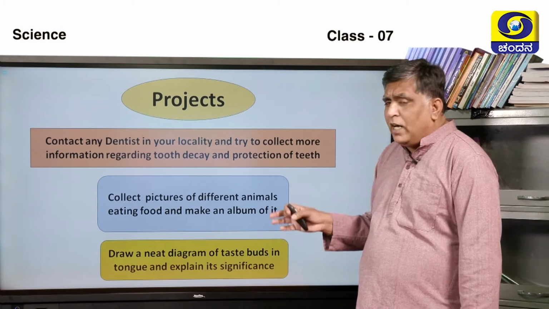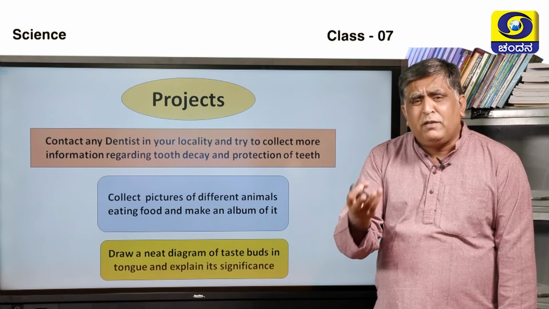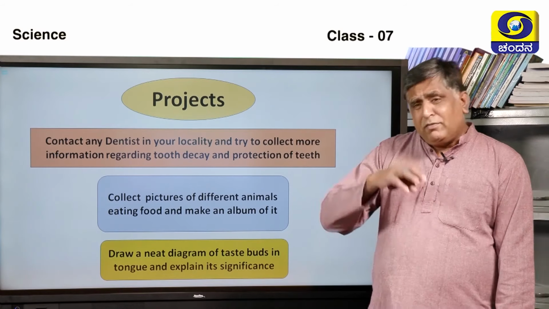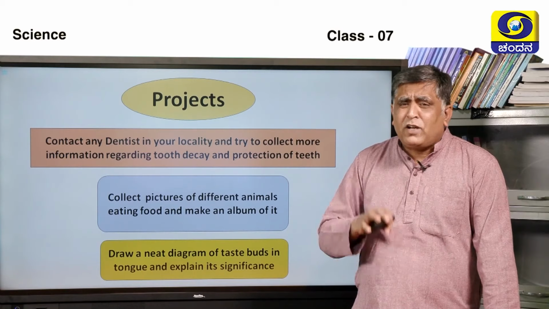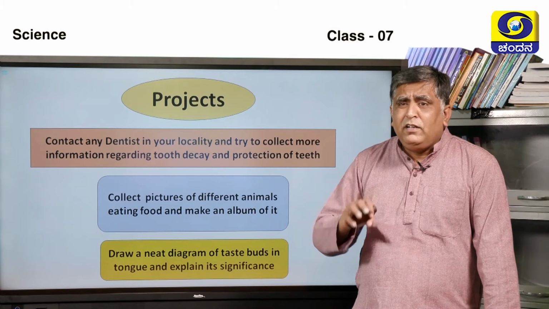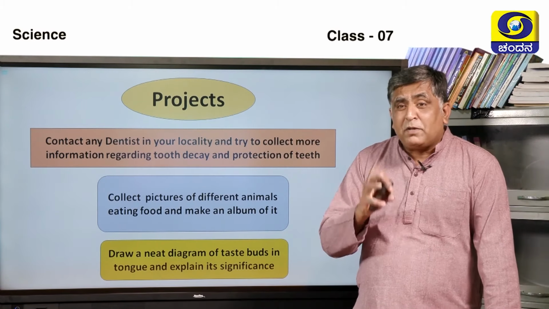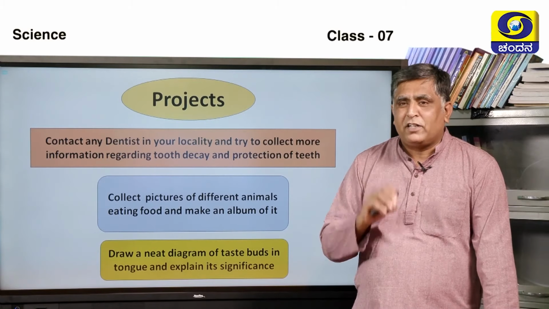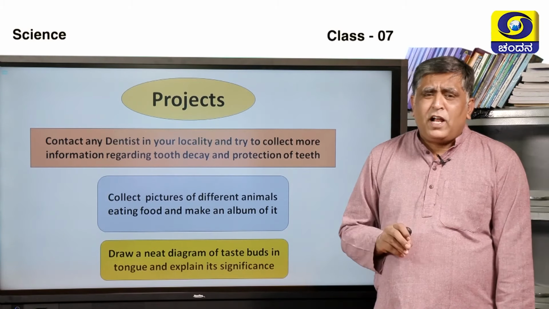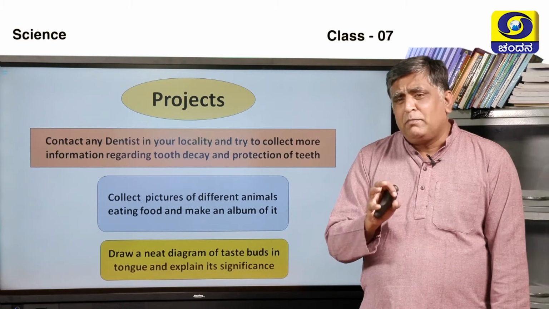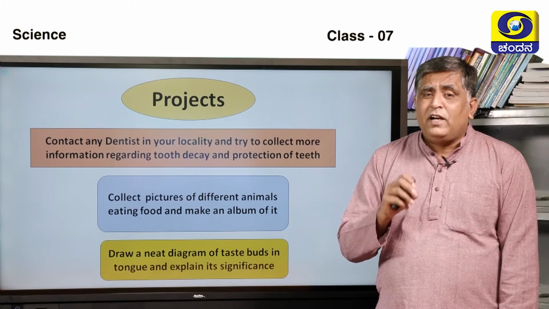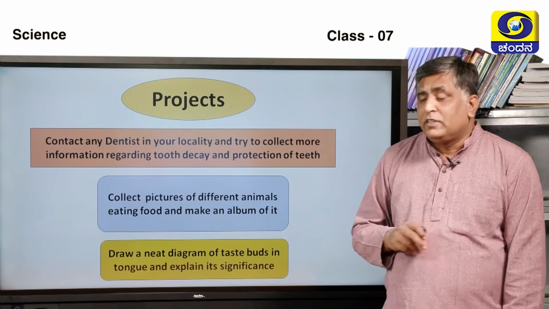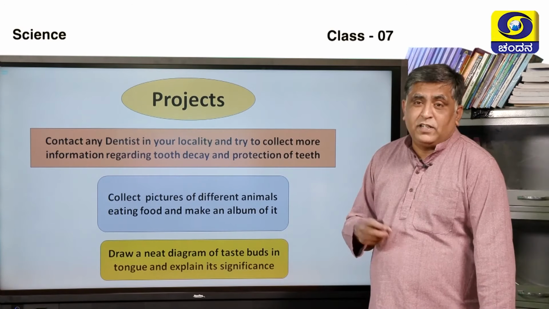And also we know that different animals take different modes of intake of food. That means many organisms are present and different animals eat differently. So collect pictures of it, make an album of it and present it in the classroom. It will be very interesting. You can also try to draw a neat diagram of the taste buds in the tongue and the places where the taste buds are located and try to explain their significance. These projects you can do after the class.